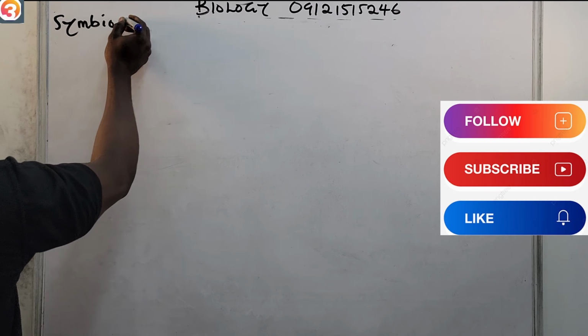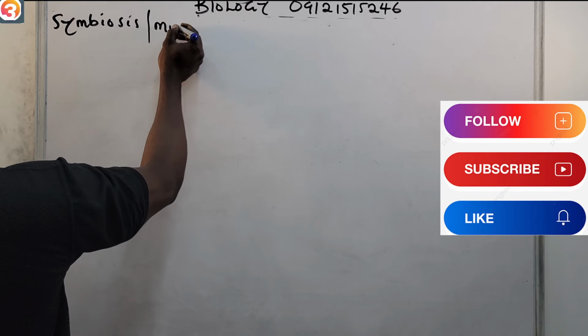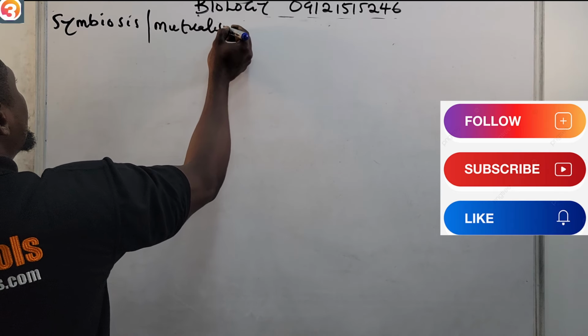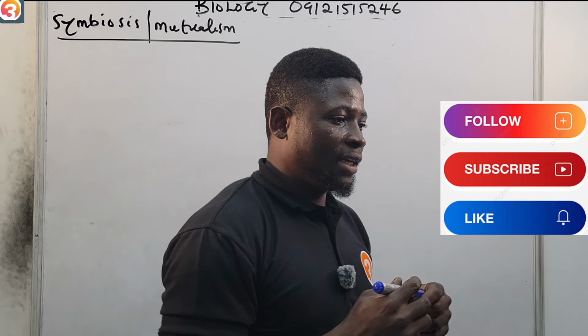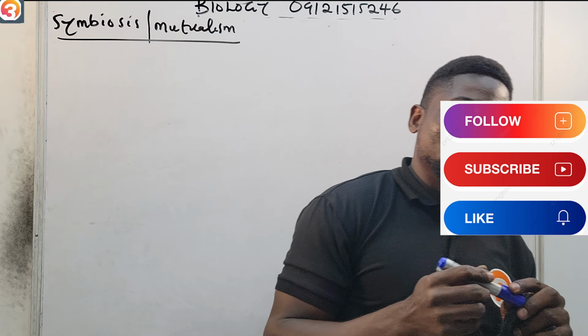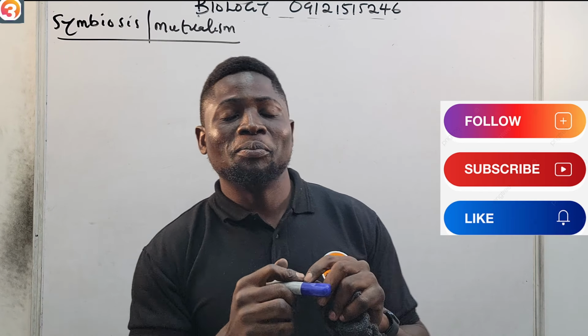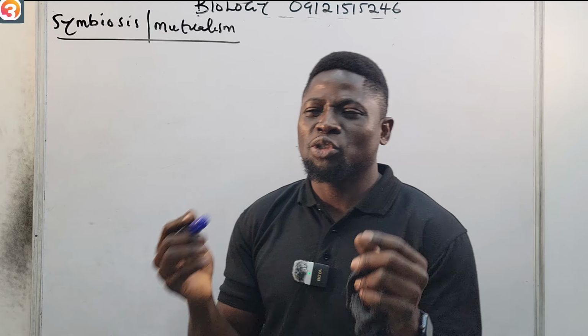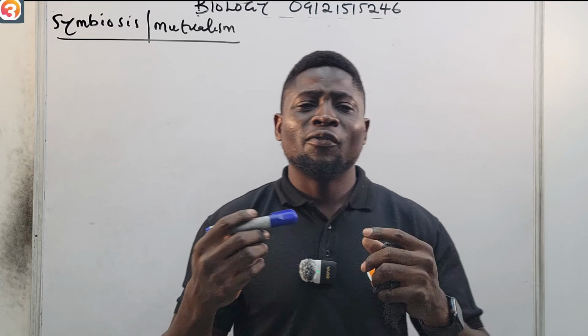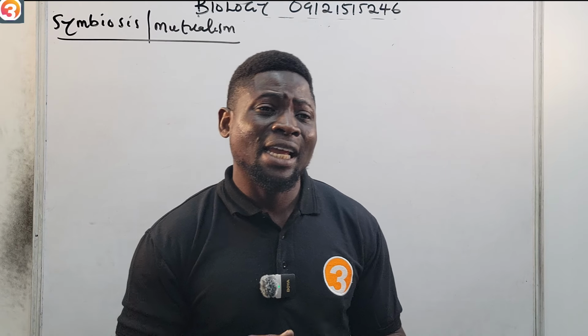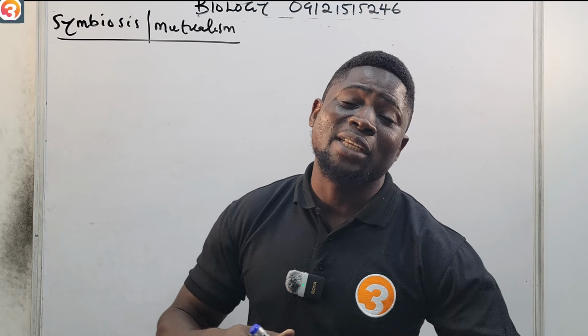So we have symbiosis, or the one we call mutualism. Now, in symbiosis or mutualism, both organisms that are involved benefit from each other. That is the kind of relationship that is encouraged. In fact, it gets to a point that they cannot do without each other again.